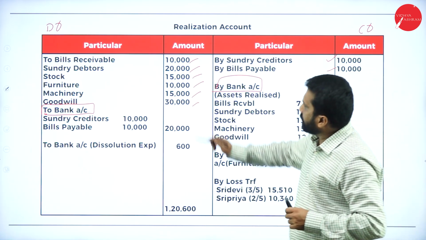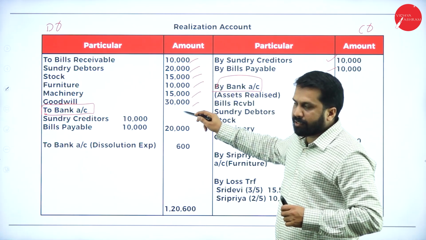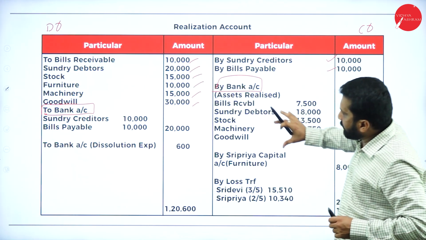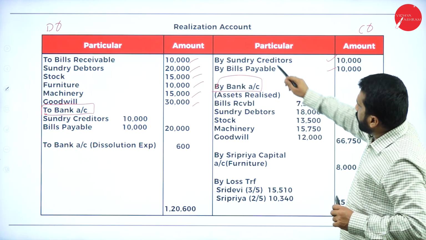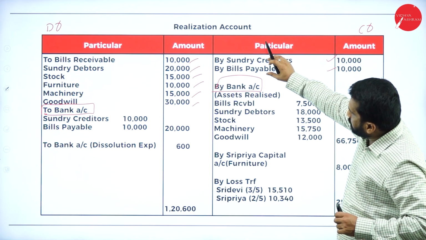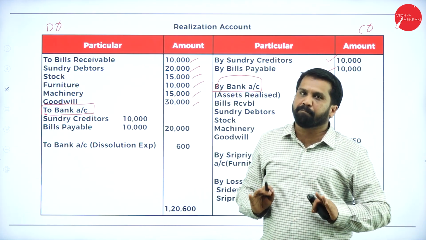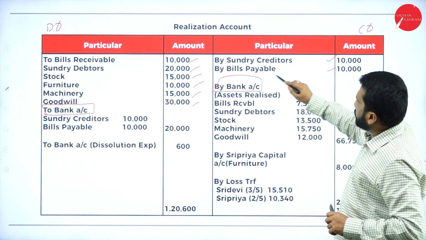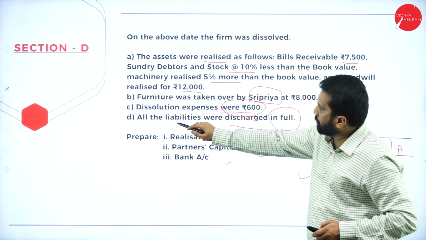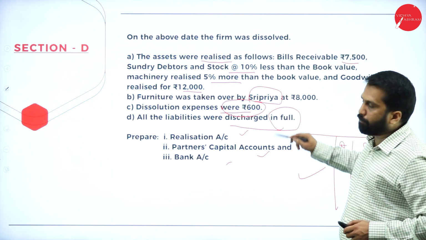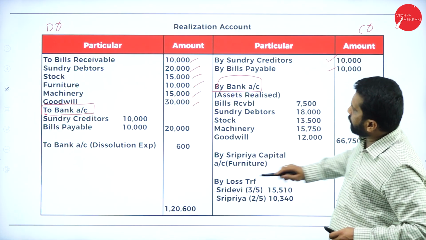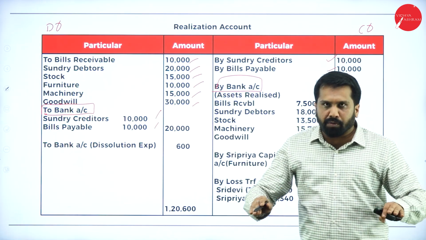Simple logic. You have all the assets. Sell all the assets this side. You have 2 liabilities. Pay off the liabilities this side. Your realization account is done. See, your creditors and bills payable, in the information, all the liabilities are discharged in full. So 10,000, 10,000, 10,000, 10,000, over.